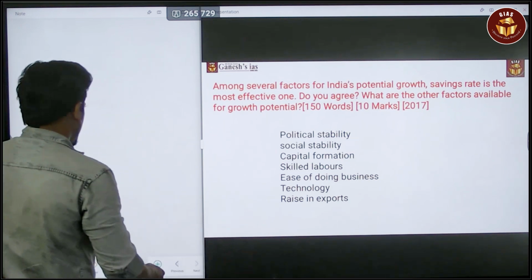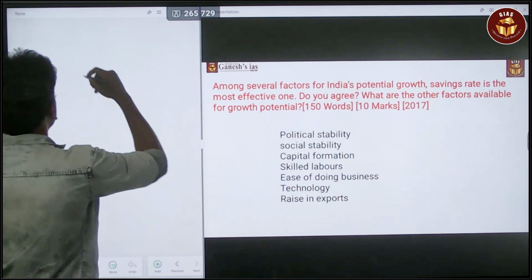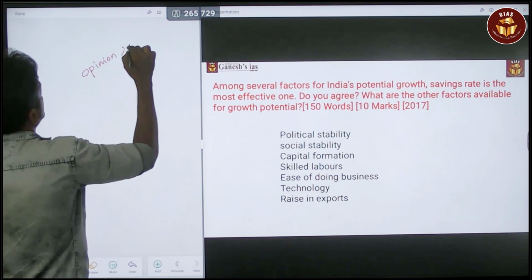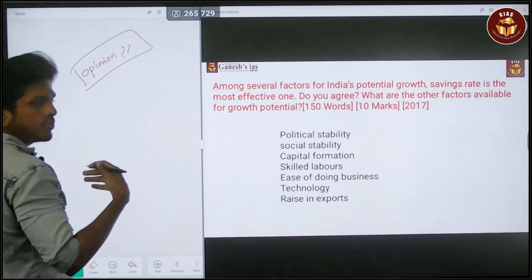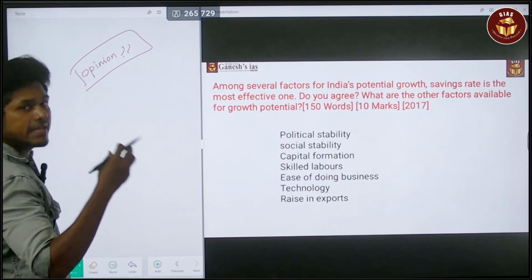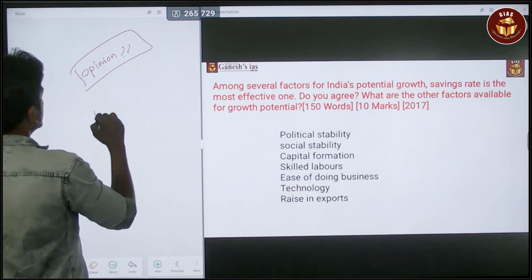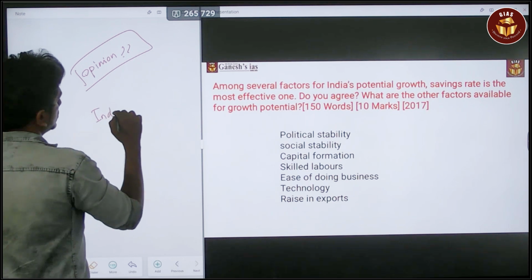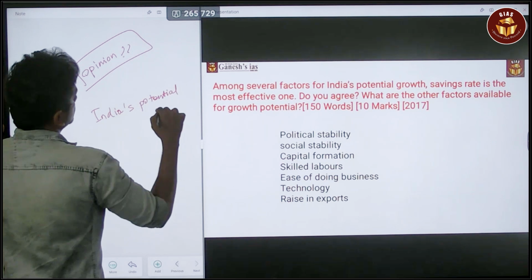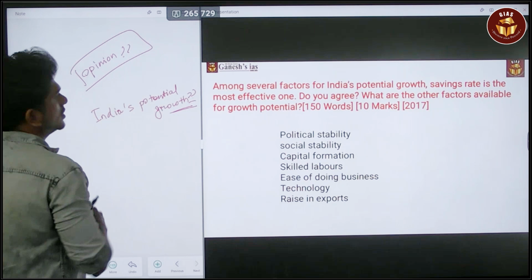First thing is, you have to know what type of question it is. Okay, so it is a "do you agree" question, which means it's an opinion question. Next, you have to find the major keywords from the question: among the several factors for India's potential growth. India's potential growth is one of the major keywords.